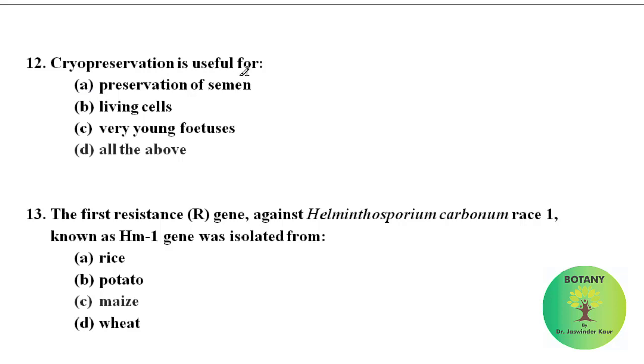Cryopreservation is useful for preservation of semen, living cells and very young fetuses. So all of the above are correct. The first resistance R gene against Helminthosporium carbonum race 1, known as the HM1 gene, was isolated from maize.